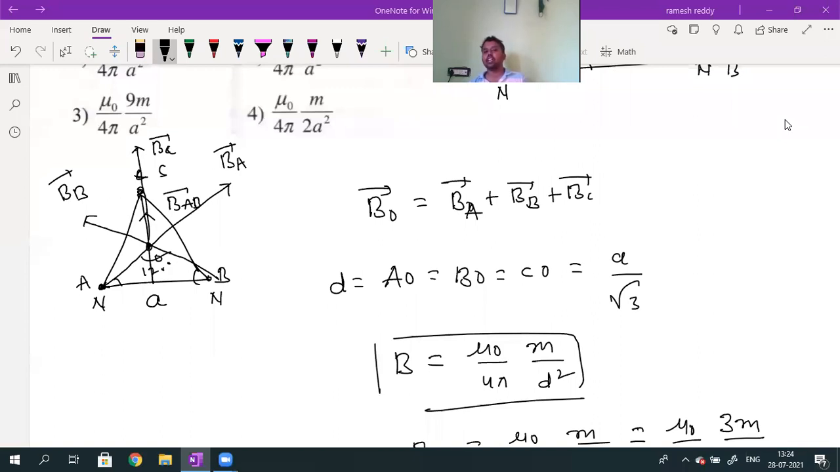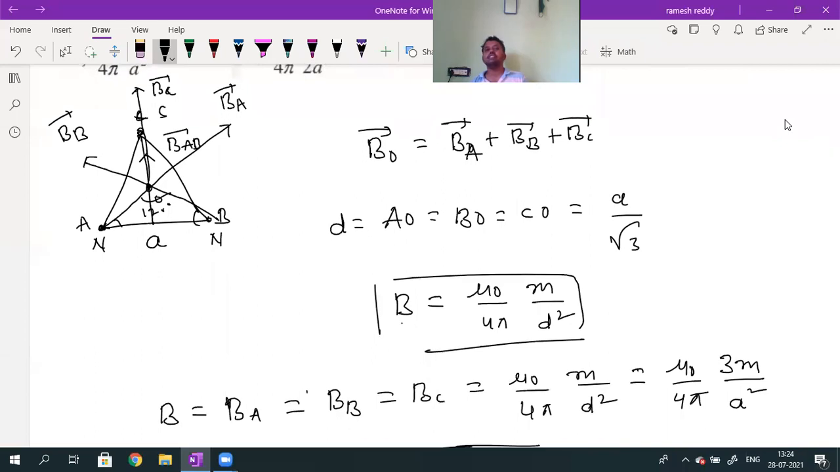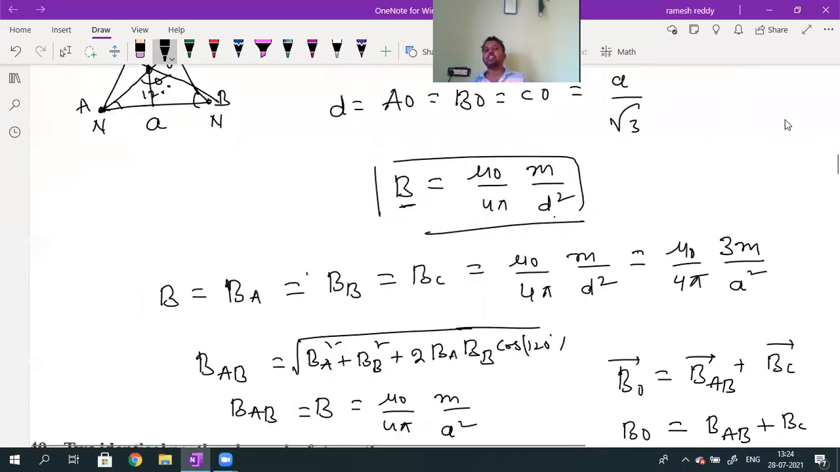Magnetic field induction, here what is the formula? Magnetic field induction due to a pole of pole strength M is given by the formula B equals mu naught by 4 pi into M divided by d square. This is the third step. Since all three poles have the same pole strength and are at equal distance from the centroid, the magnetic field induction is the same. The magnetic field induction due to A, B and C are equal in magnitude, given by mu naught by 4 pi into M by d square. With d square being a by root 3 squared, this gives mu naught by 4 pi into 3M by a square.